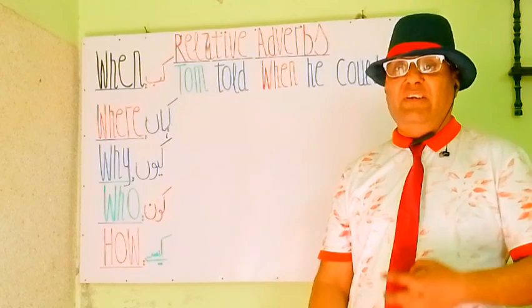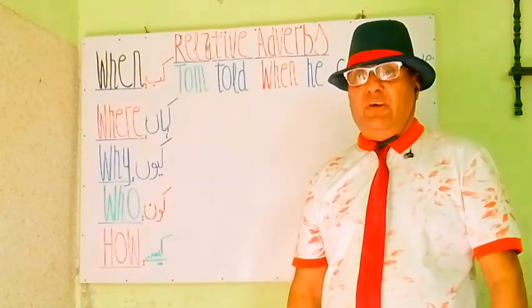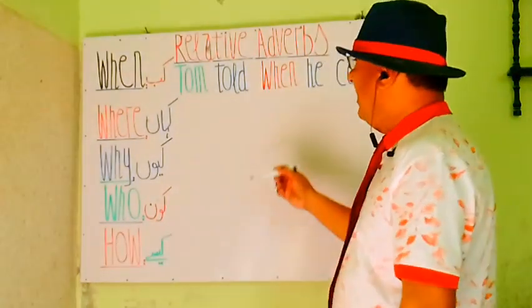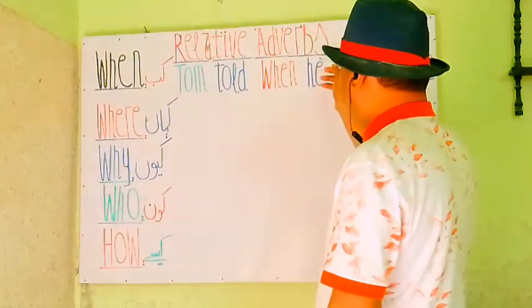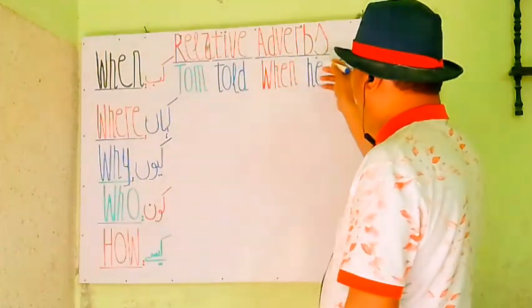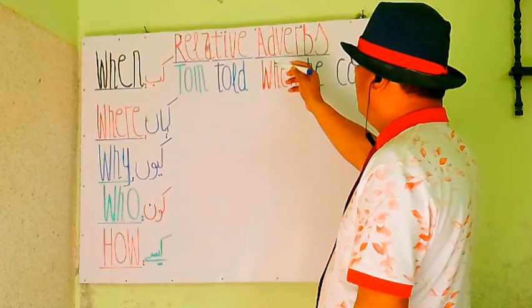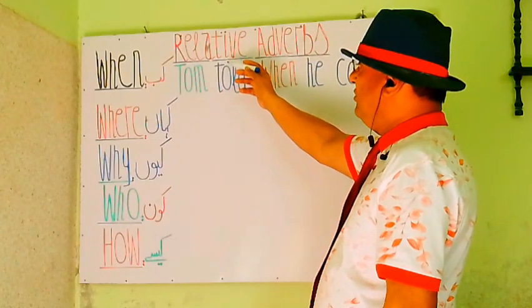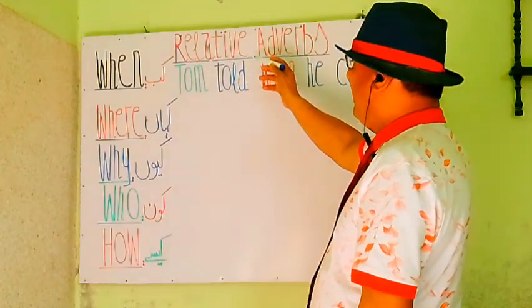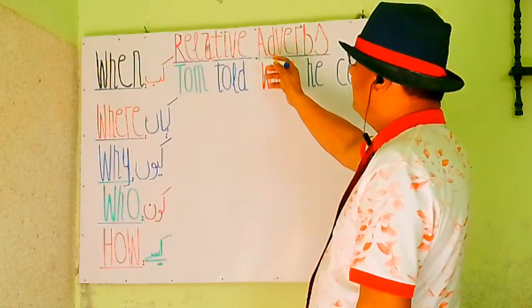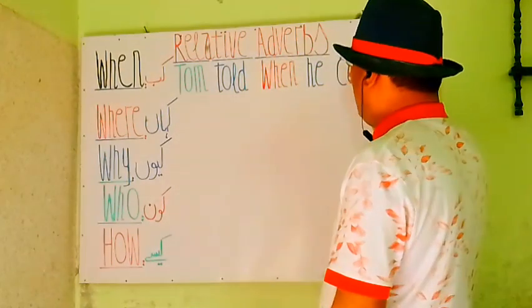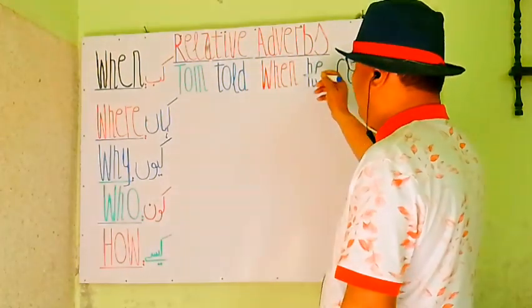Let's start our lesson. Behind on the whiteboard, my students, you see our topic is relative adverbs. Relatives means joining, linking words that link sentences are called relative adverbs.